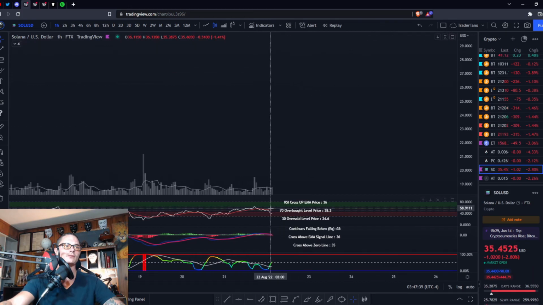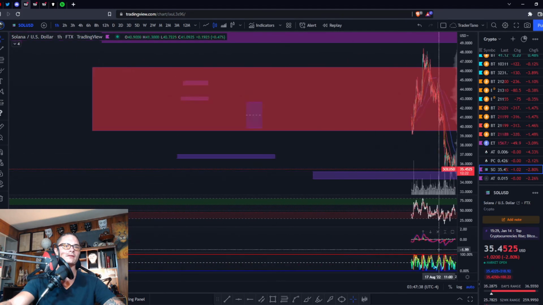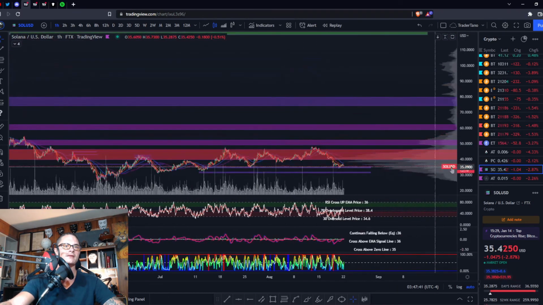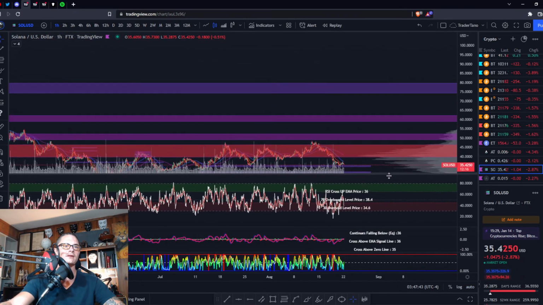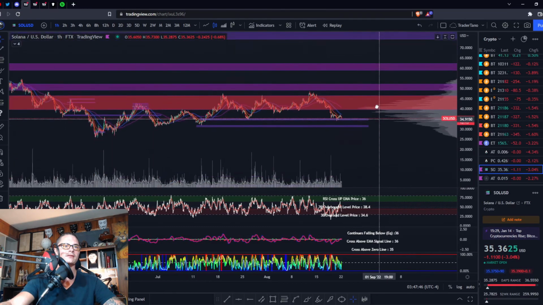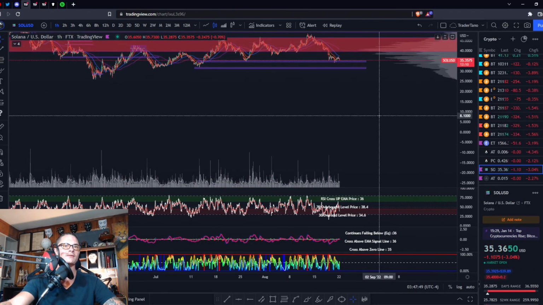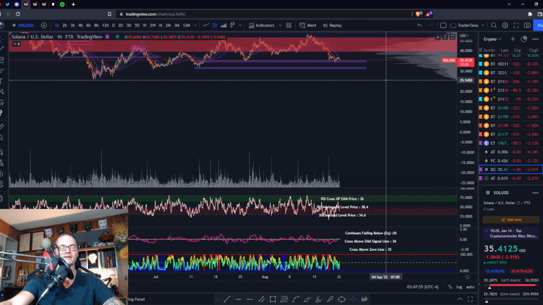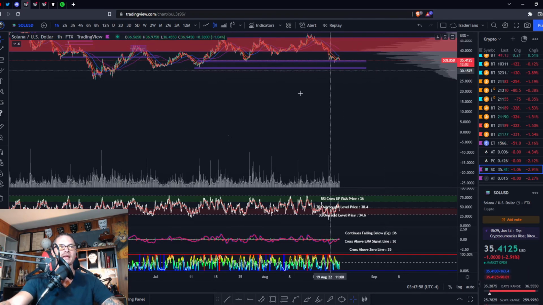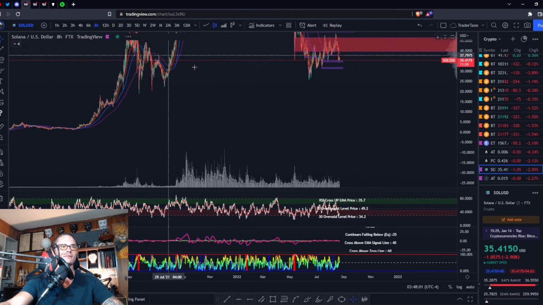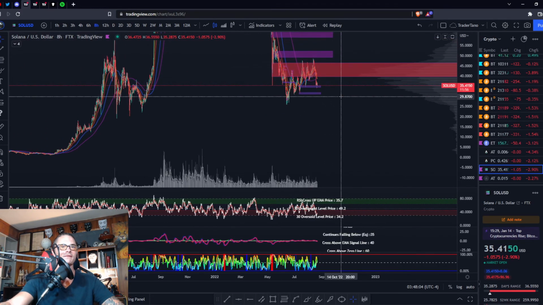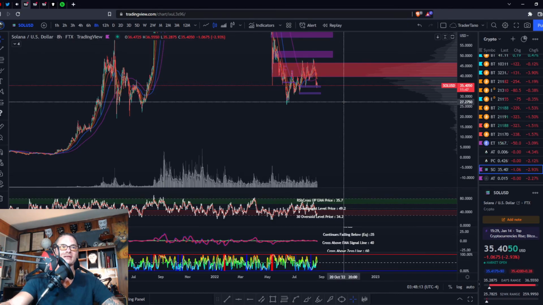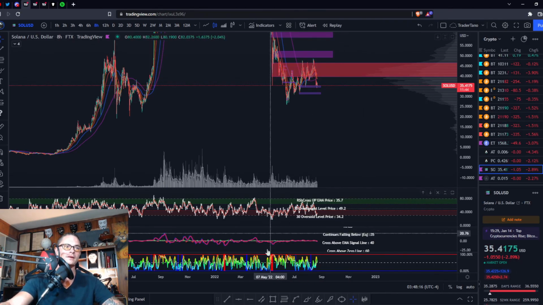And if we break that level, next level I'd be looking at would be $20. Possibly, no, 25.50. I'd be looking at 25.50 if we break that purple zone. Let's zoom out. So 25.50. Oh, coincides with our last low. So we would probably get a strong bounce at that level. But we'll find out. So those are my thoughts.